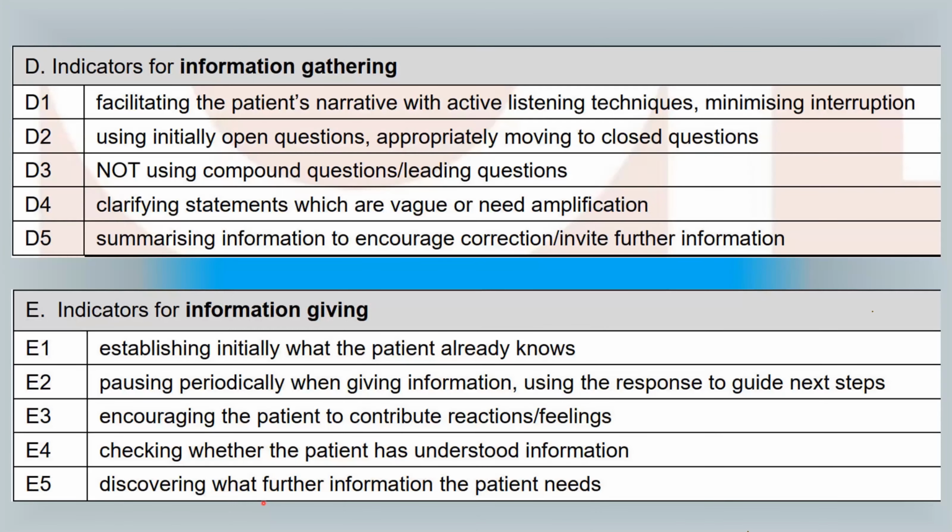Okay, then indicators of information gathering. Information gathering means they first of all facilitate the patient's narrative with active listening. Information gathering is when you are taking history, sort of. When you are taking information from the patient, why they came here, what are their concerns, etc. In that information gathering, you should be an active listener and minimize interruptions when the other person is telling you what they are feeling or what they are experiencing.